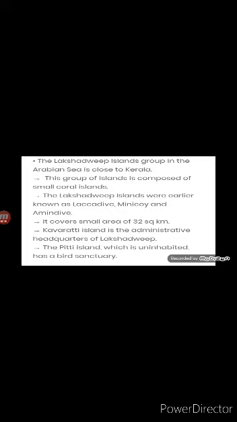Third, the total area of the islands is 32 square kilometer. In Lakshadweep, administrative headquarters is in Kavaratti Island. Then the next one, they have a wide variety of flora and fauna. The Piti Island, an uninhabited island, has a bird sanctuary.